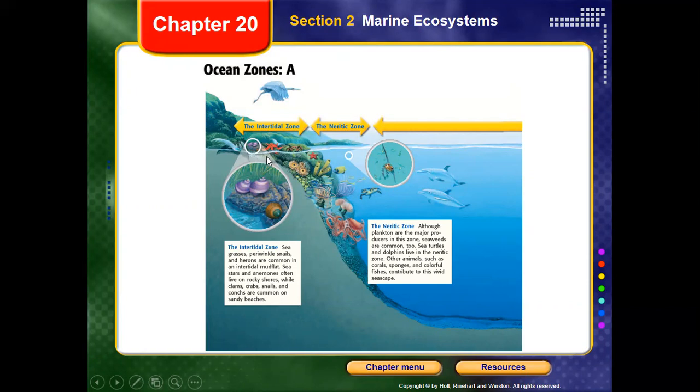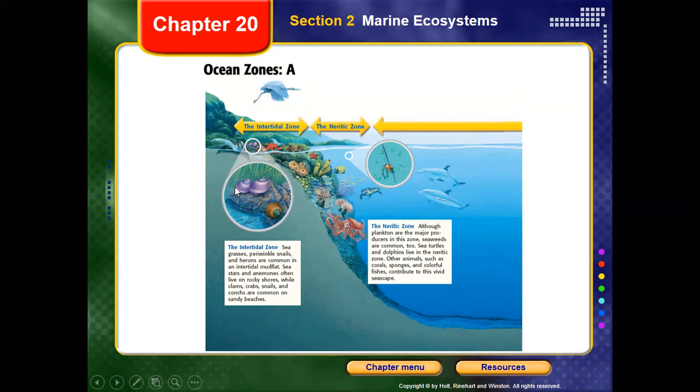So the living organisms in that place will be exposed to the air at certain times of the day due to the tides and ebbs. So here, we could find that living organisms in that place must have a kind of adaptation which enables them to survive exposure to the air. Also, they must be able to stick themselves well to the floor to hold themselves against the force of the waves and so on. So of course the kind of living organisms in that place will differ from other places.